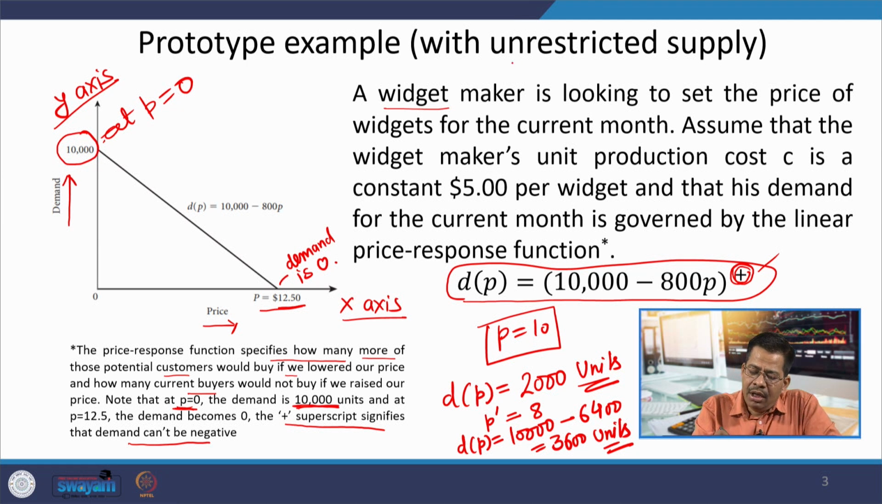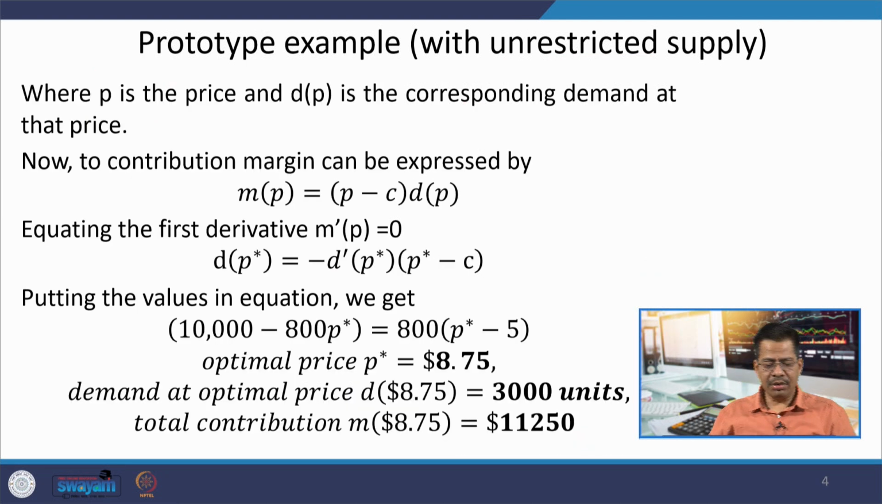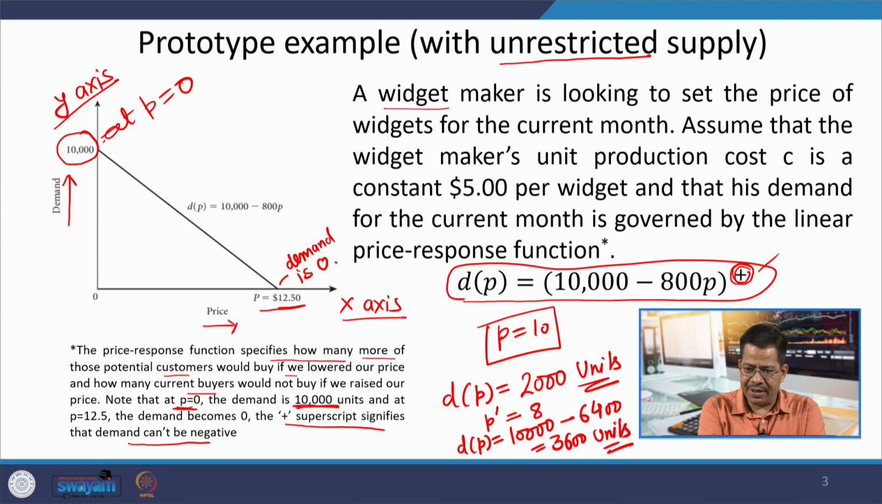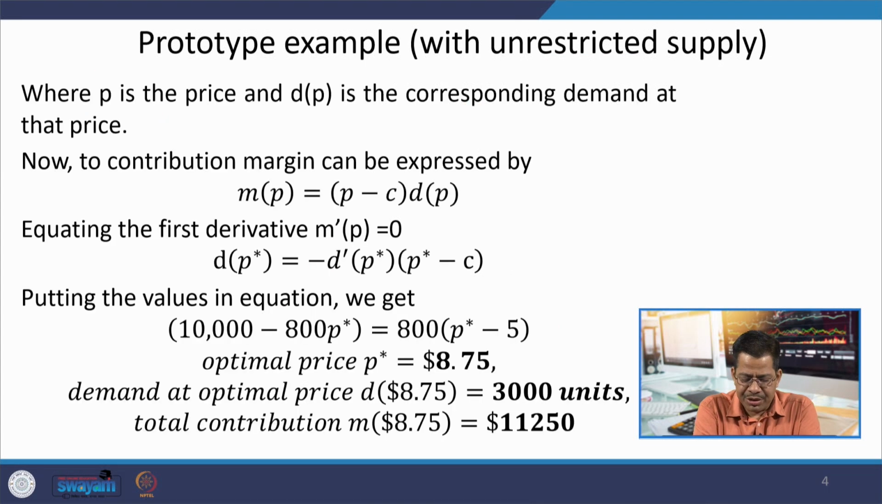That is the meaning of this unrestricted supply. As prices are changing, you are ready to supply that much quantity to the market. Now, in this particular case, when we are doing this unrestricted supply, what should be the optimal price? That is the question, because you can supply from 10,000 to 0, all these possible levels of demand are there. Now, what should be the price which will maximize your revenue? For that purpose, let us see how we get this optimal price.